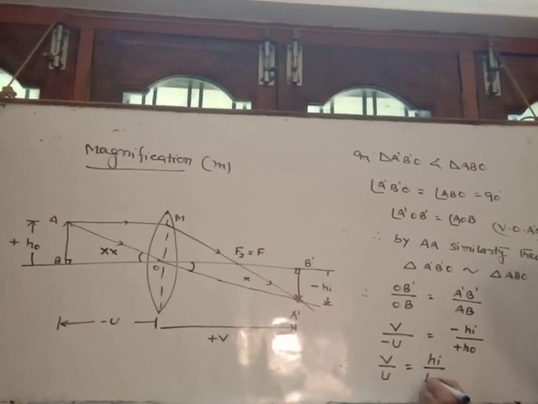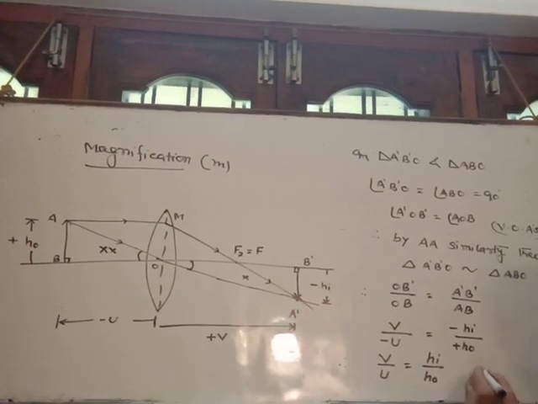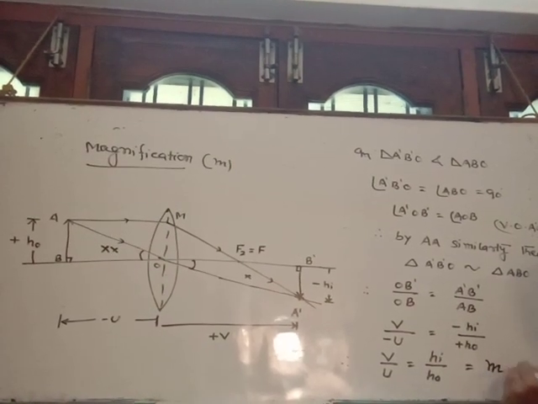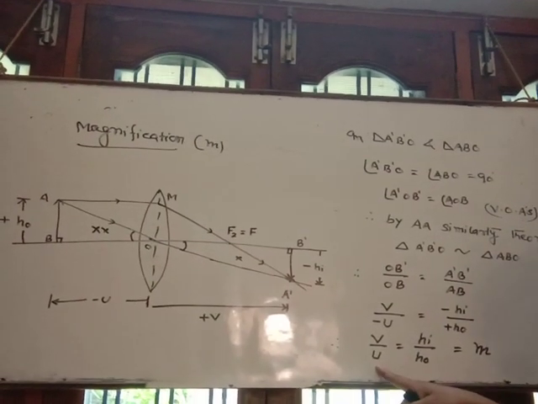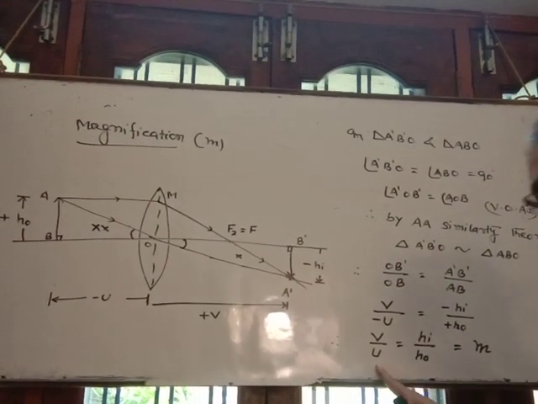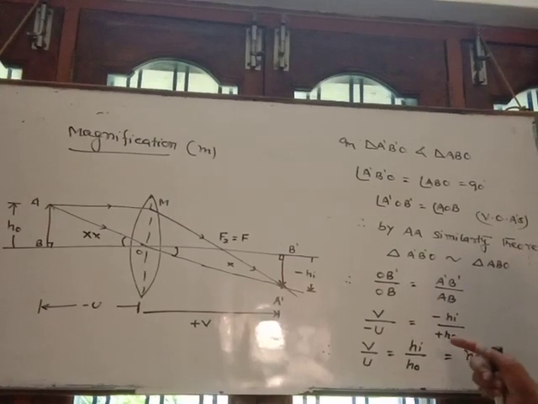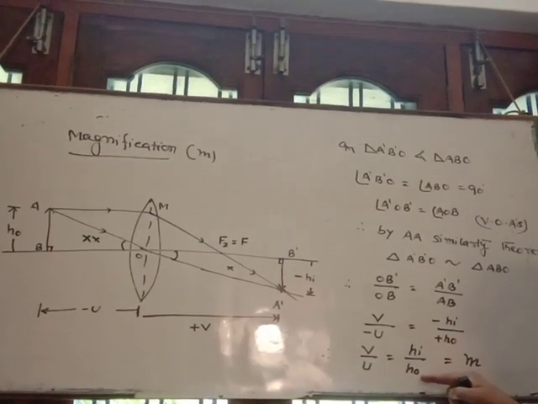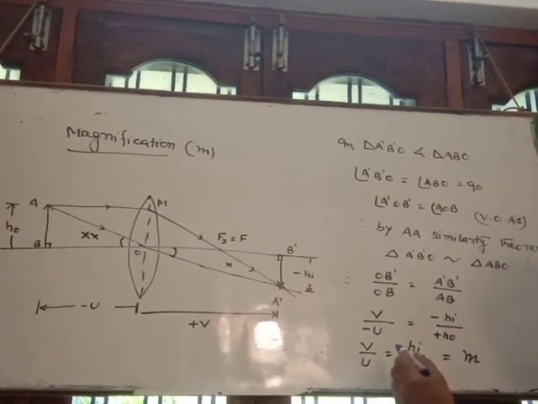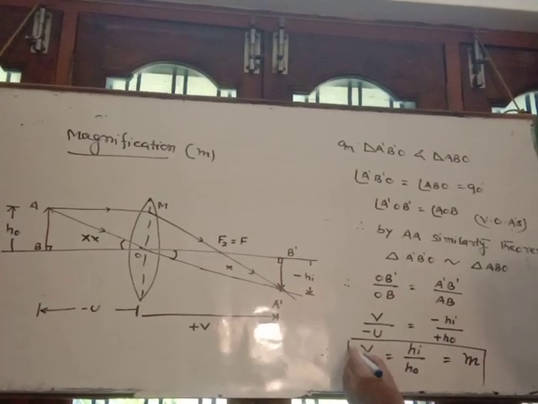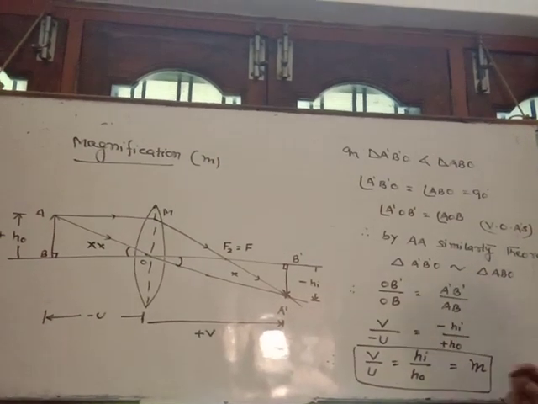So you will get V by U is equal to HI by HO. As you know, the distance of the image upon the distance of the object is called longitudinal magnification, and the height of the image upon the height of the object is called transverse magnification, and both are the same. So this is the magnification for the lens, correct?